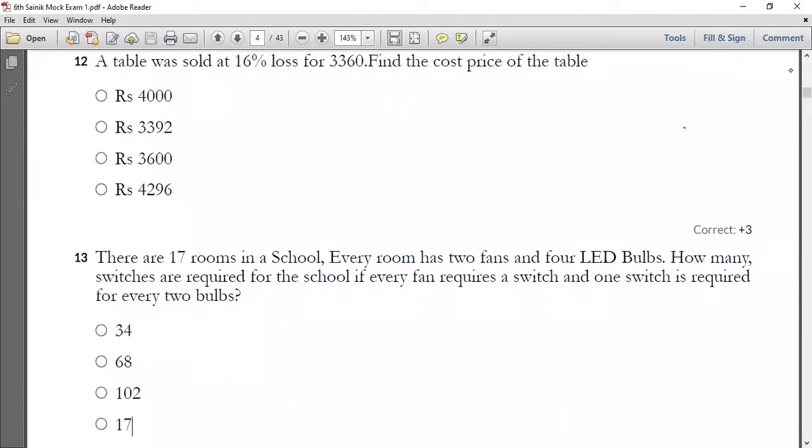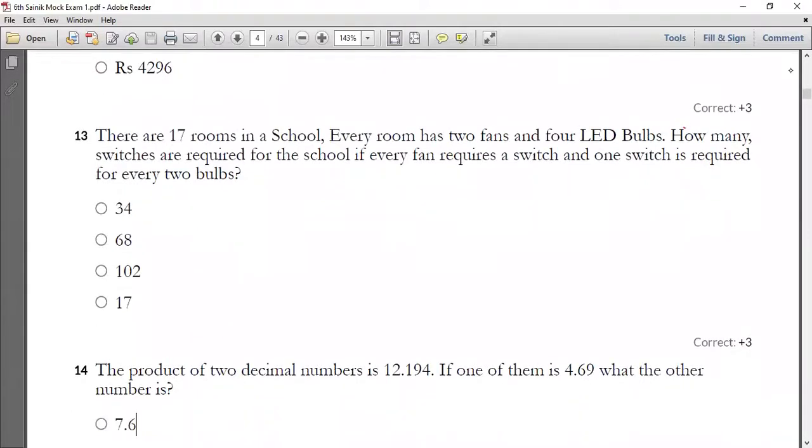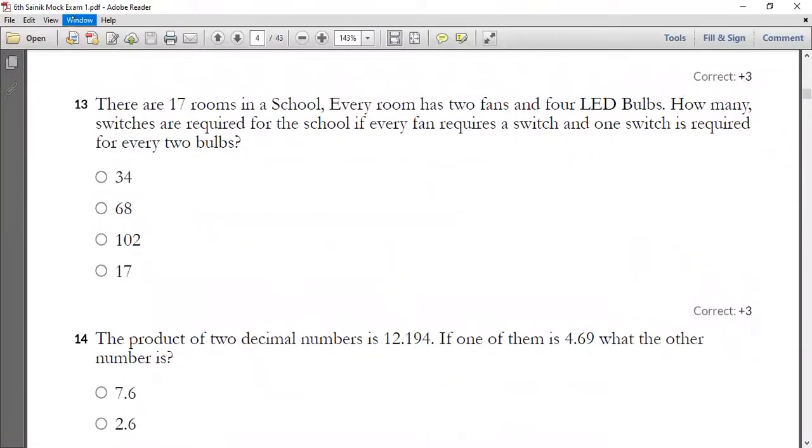See here, there is a school, and in that school there are 17 rooms. In those 17 rooms, every room has 2 fans and 4 LED bulbs. You have to find how many switches are required for the school, if every fan requires a switch, and one switch is required for 2 bulbs. So you have to find the switches for the fans as well as the bulbs. Let us start with the solution.